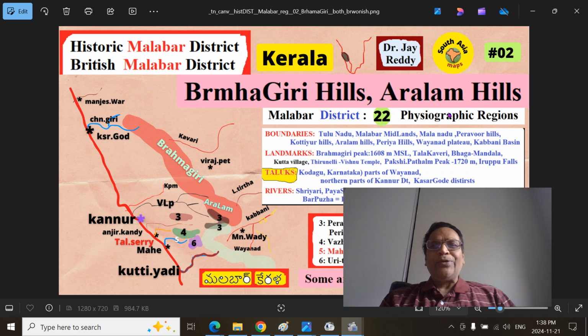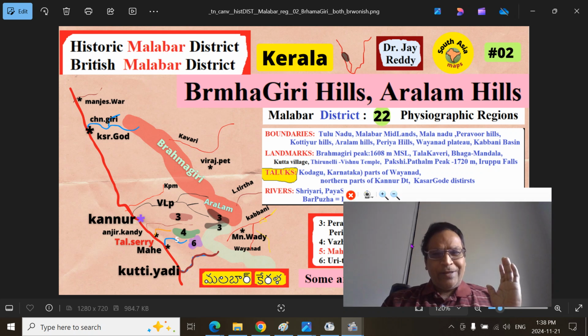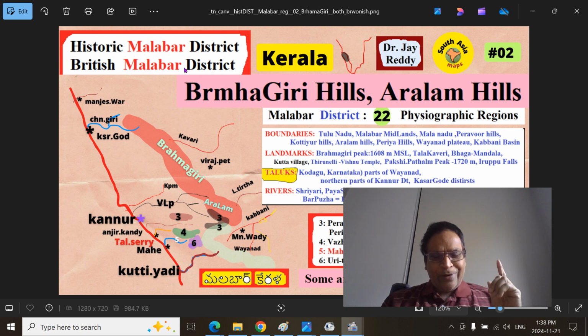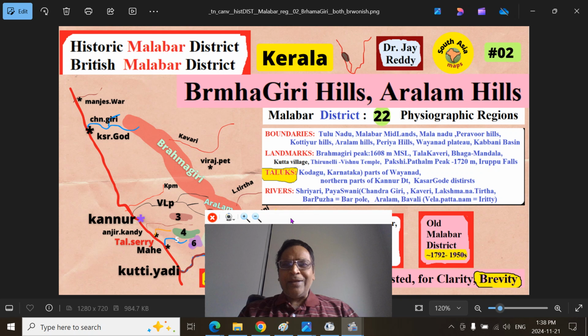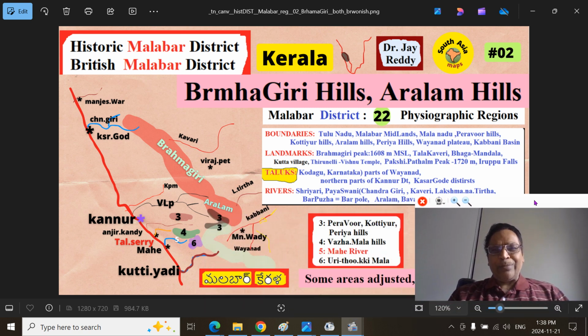So we are continuing our series, that is the historic Malabar district or British Malabar district that existed from 1790 to 1956, called undivided Malabar district or British Malabar district.